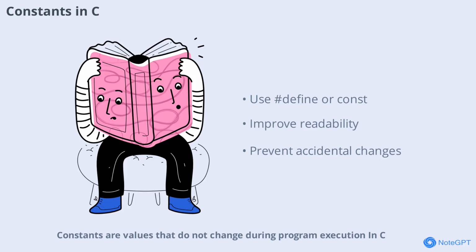Constants are values that do not change during program execution. In C, you can define constants using the define preprocessor directive or the const keyword. Using constants makes your code more readable and easier to maintain, especially when you need to use the same value in multiple places.